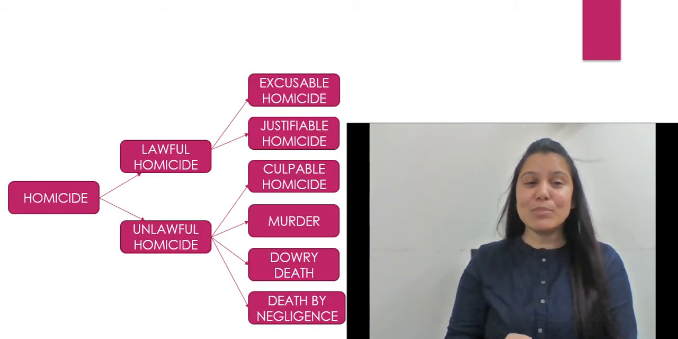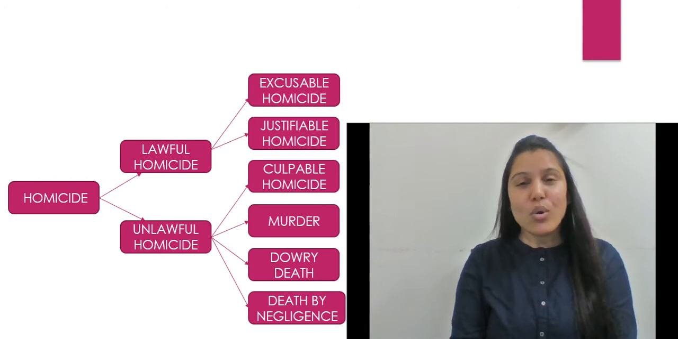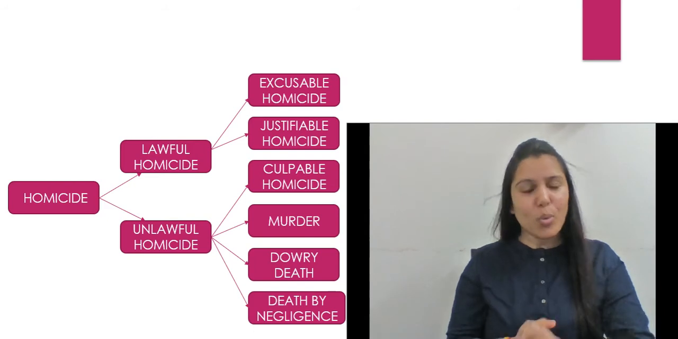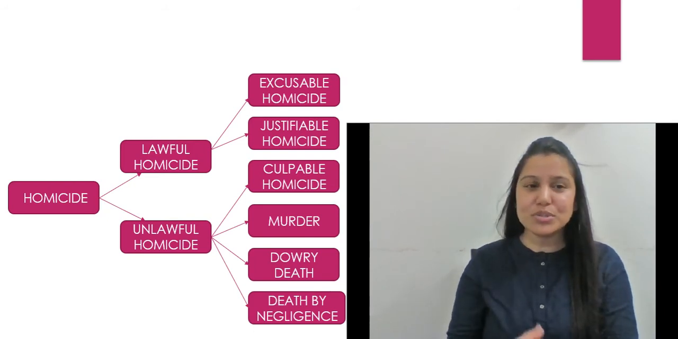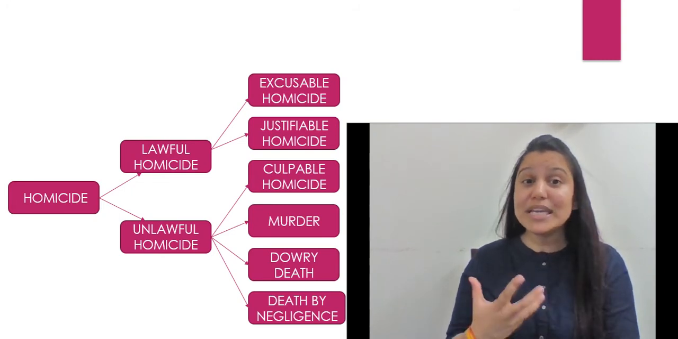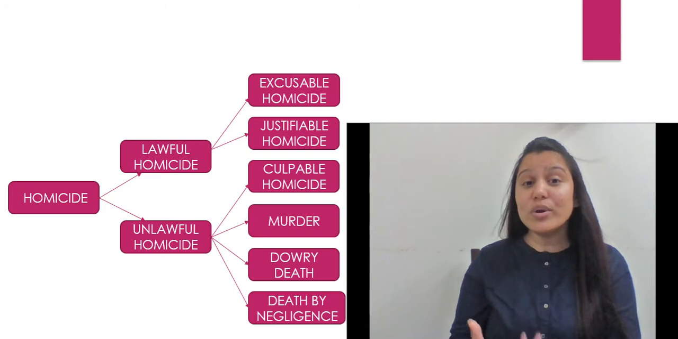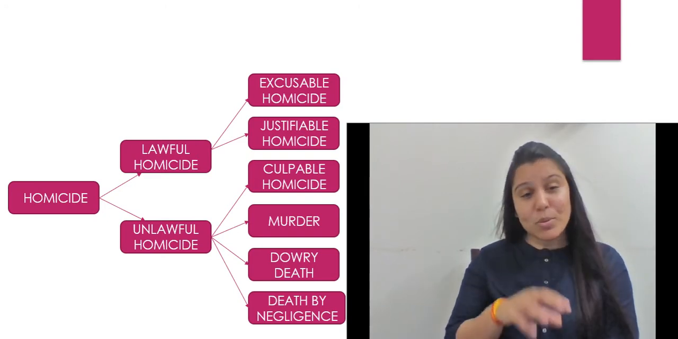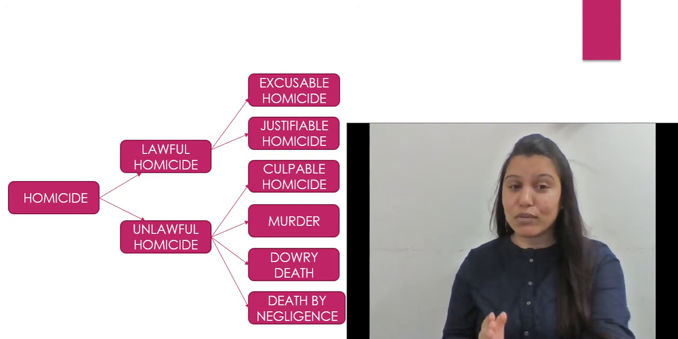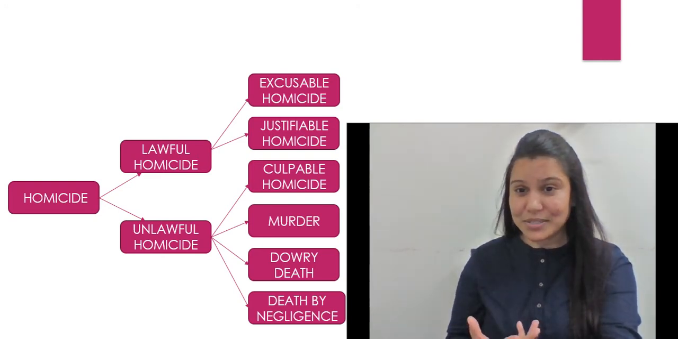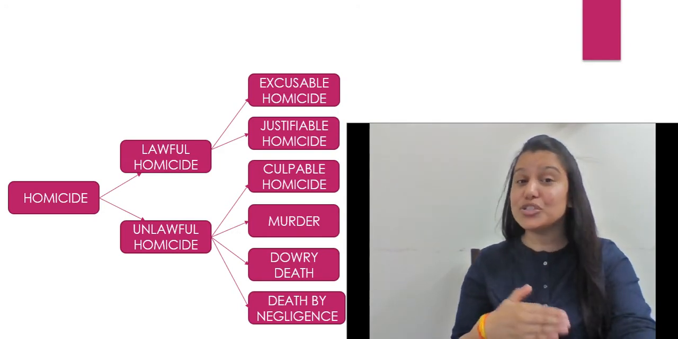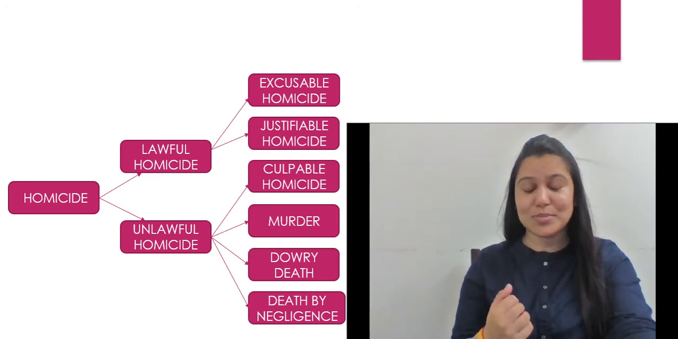Now, when it comes to homicide, it is of two types. As you can see on your respective screens, homicide is not always unlawful. It could be even lawful. Now, how could that be lawful? Homicide is divided into two parts: lawful homicide and unlawful homicide. Now, what do we understand by it? So when it comes to lawful homicide, as I was saying, it is excusable homicide and justifiable homicide.